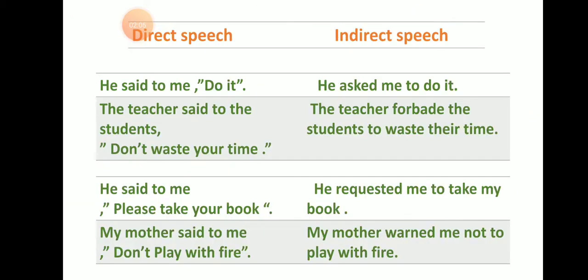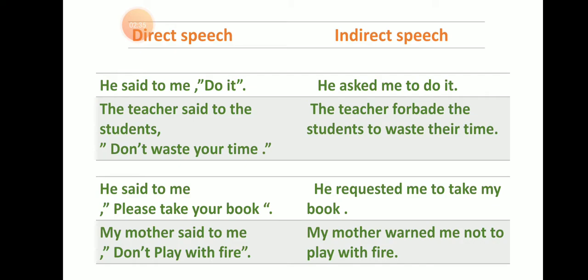Next, let us go into some of the examples so that it will be very easy for you to go through the exercises, and you can easily understand and do the exercises in your textbook, page number 111. You will have sentences based on imperative sentences, and you have to change them from direct to indirect.